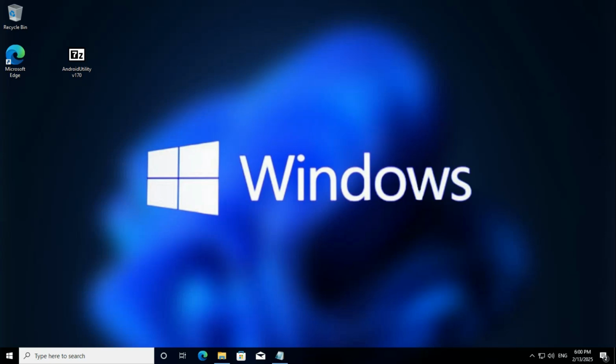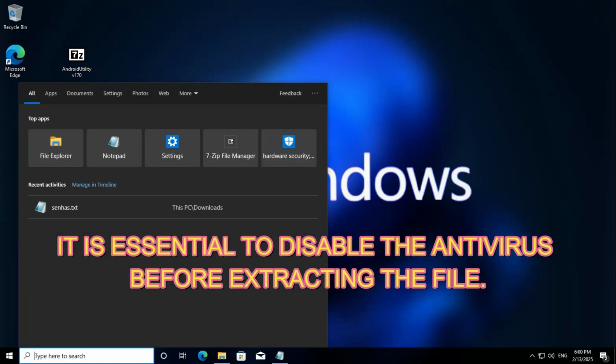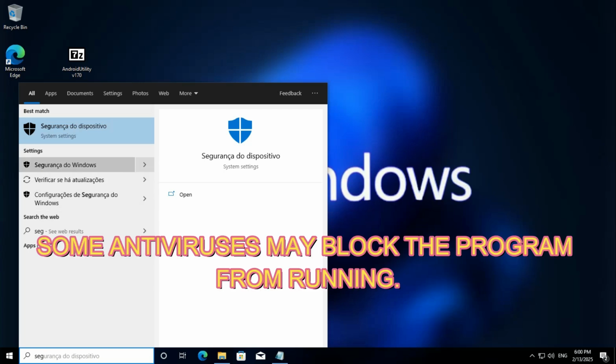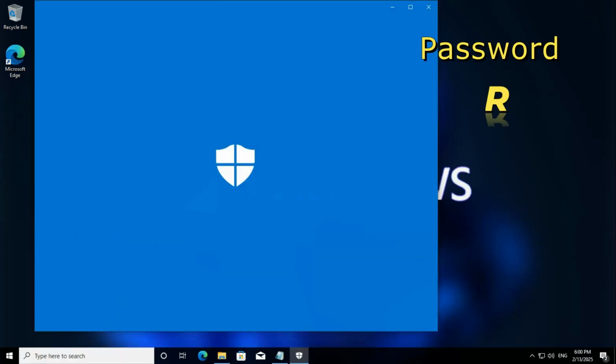After downloading it, it is essential to disable the antivirus before extracting the file. Some antiviruses may block the program from running.